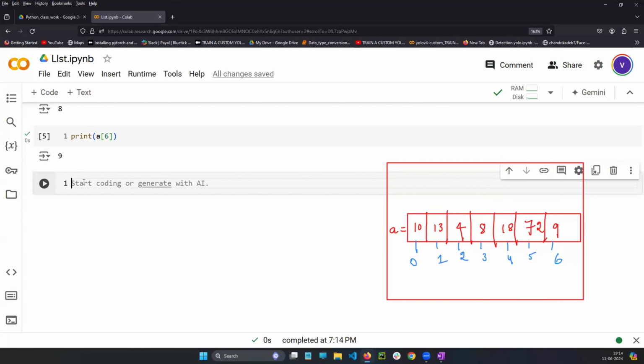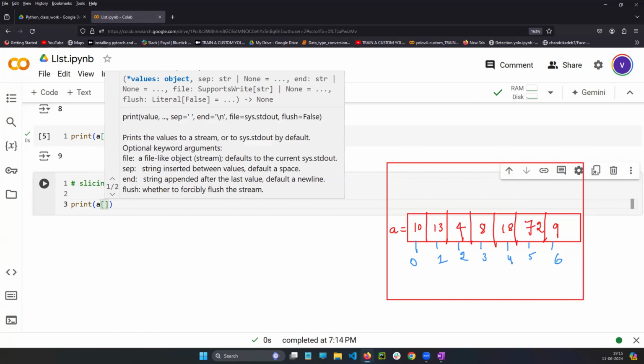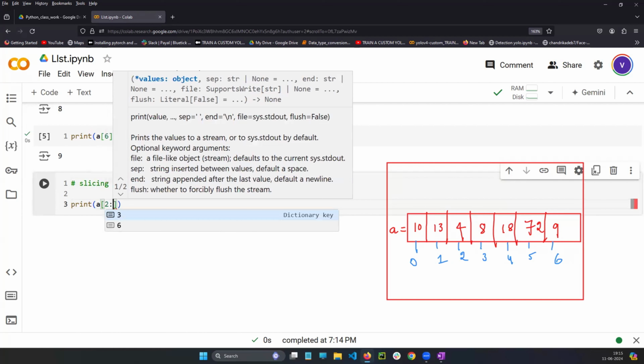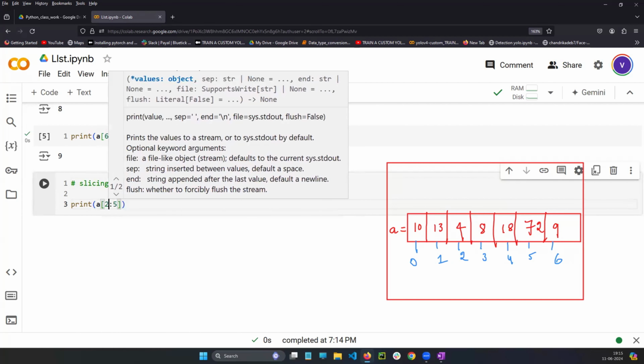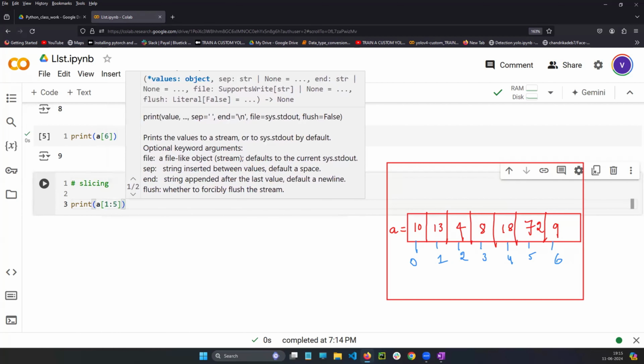Guys, now any one of you tell me the answer. Index is common anywhere. I will use slicing here. Print to print the output in front of you. In the variable A, from the first index position to the fifth, I will write like this, from 1 to 5. What will be the output?